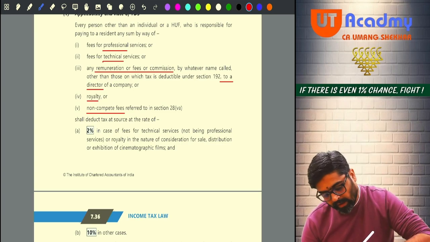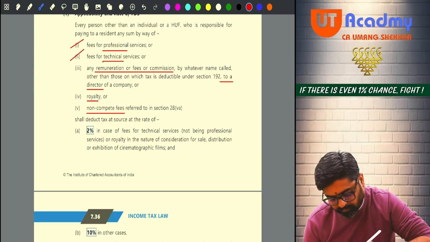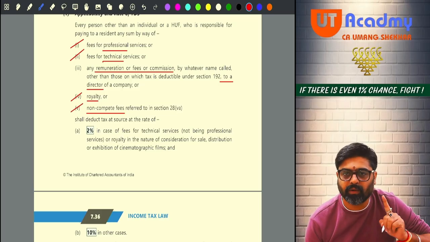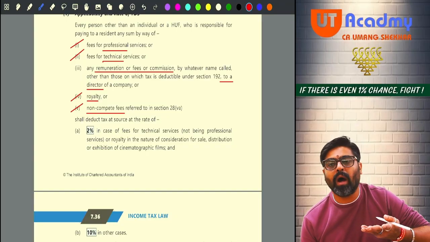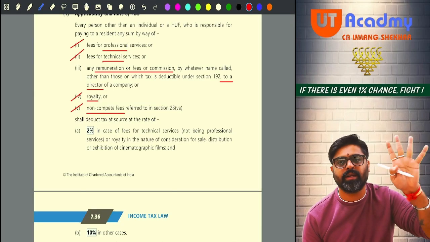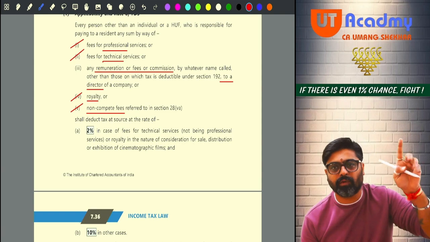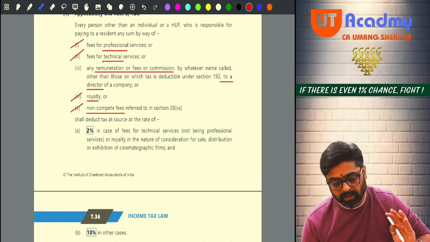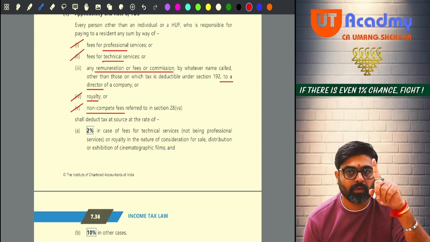Now see, if this payment is more than 30,000, separate limits are there. Okay, no? So during the relevant financial year, if you are making any of these payments to a resident person, and the aggregate amount of each of such payment is more than 30,000, then the TDS will be deducted under 194J. So 30,000 limit is given for 1, 2, 4 and 5 and not for 3.